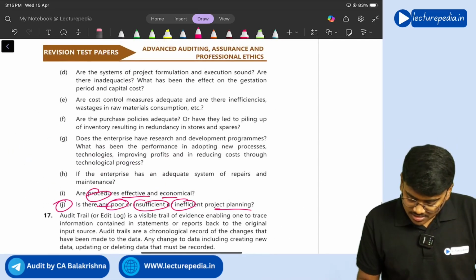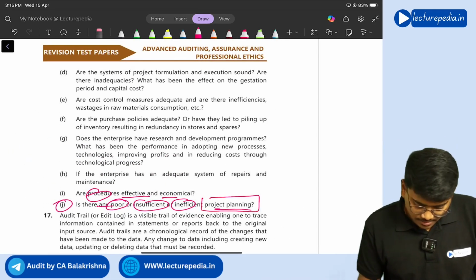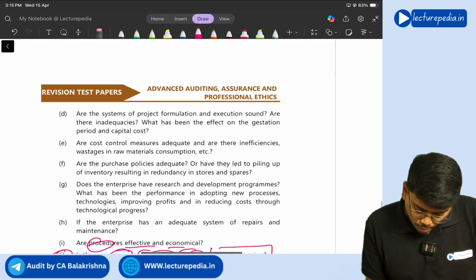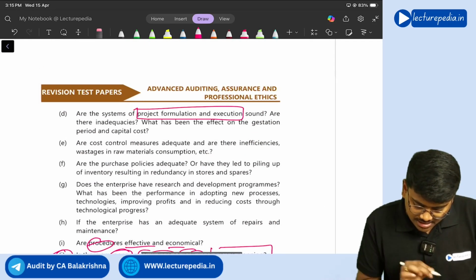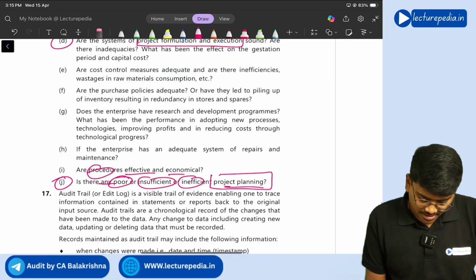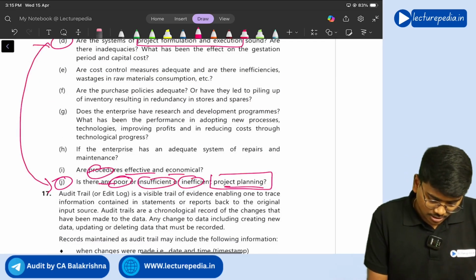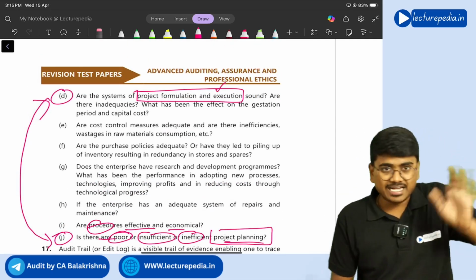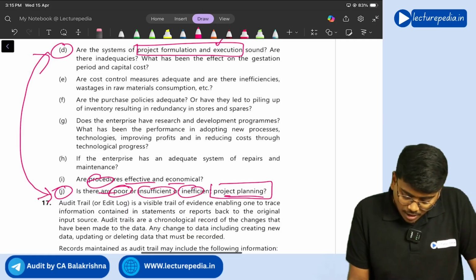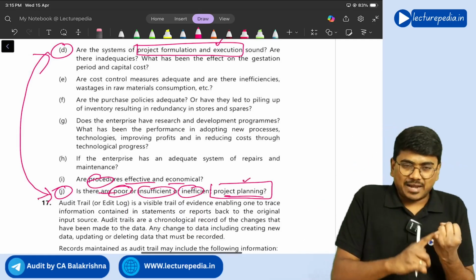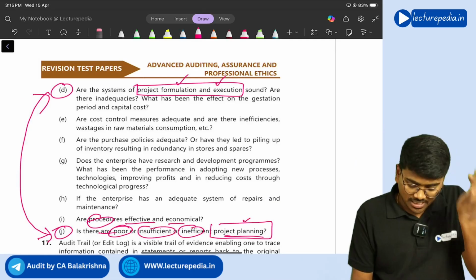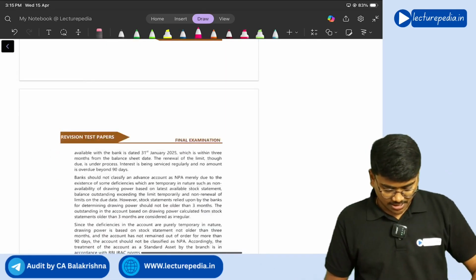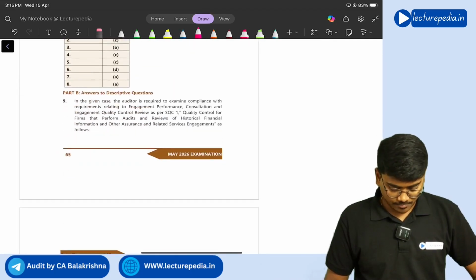Basically, this project planning and the fourth point, project formulation and execution, are related. Point D deals with project formulation and execution. J deals with project planning. So planning, formulation, execution. Okay. So these are the things that you will check in case of a comprehensive audit.